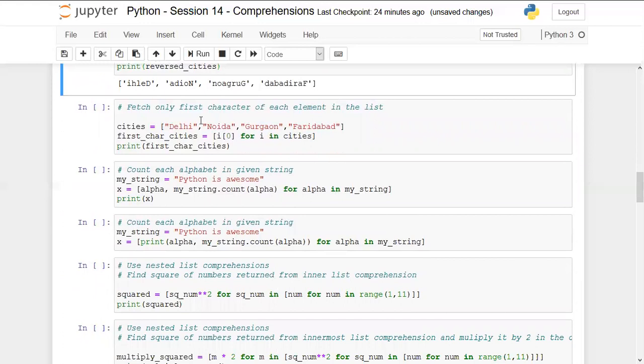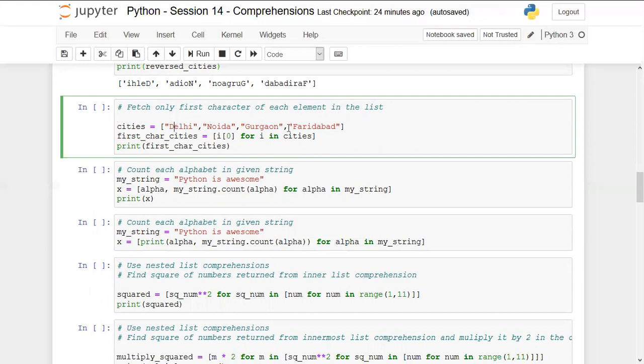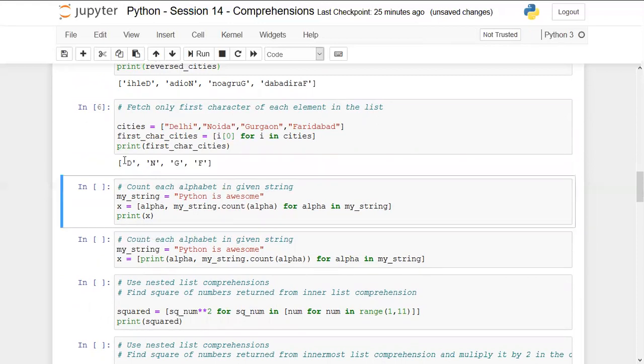Okay. The next question is fetch only first character of each element in the list. Now we just want to fetch the first character of each element like D, N, G, and F. This is very simple like above example. So here we are just giving the first position, which is 0. That's it. And we are getting the respective output.